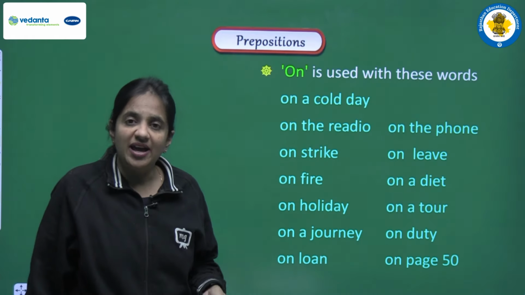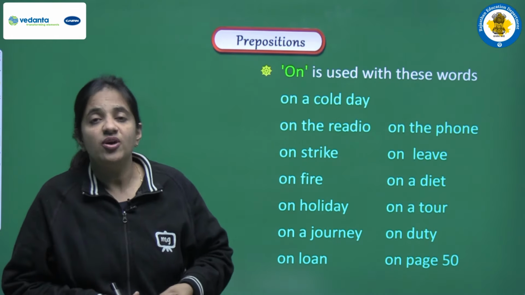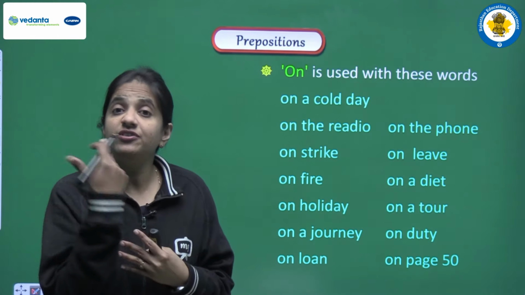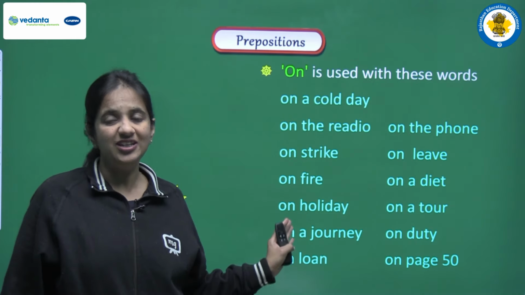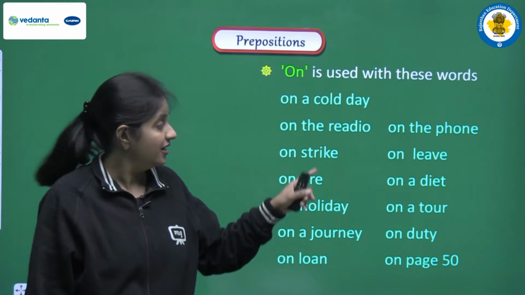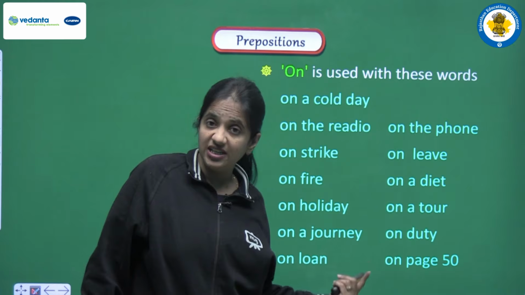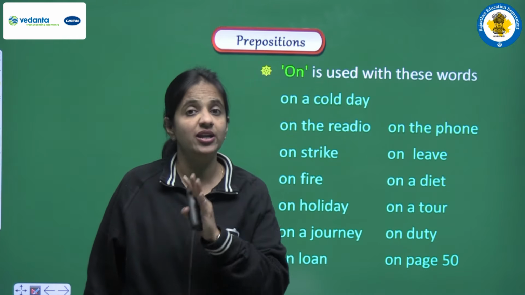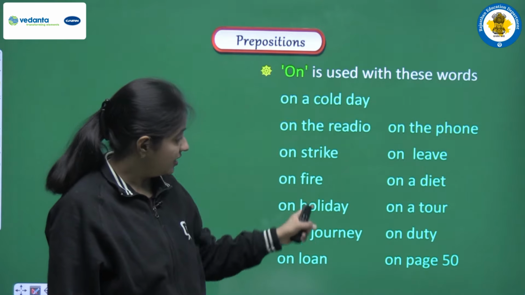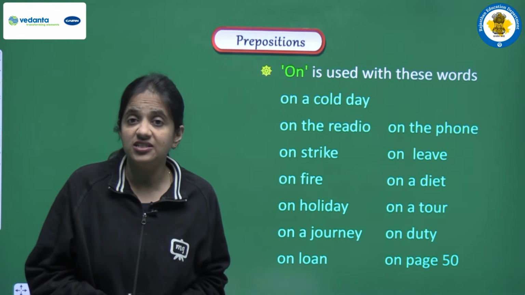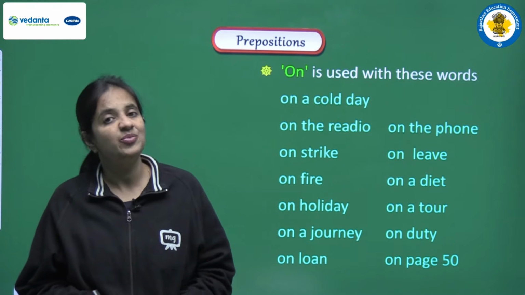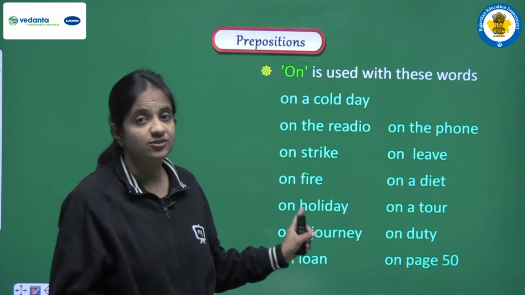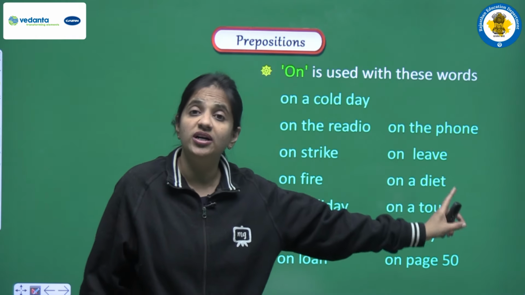Okay, so before this we read some uses. At a time, a preposition was used after the words, but here you can observe the difference. Here you can observe this thing that on is used before these words. So this is another important thing that you have to be very careful about. And all these words are known as fixed expressions, or fixed prepositions, because on is always associated with all these words.